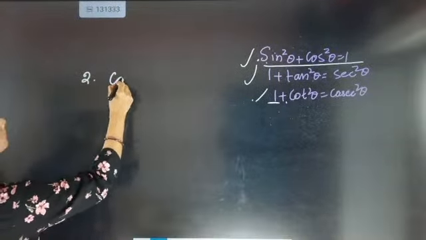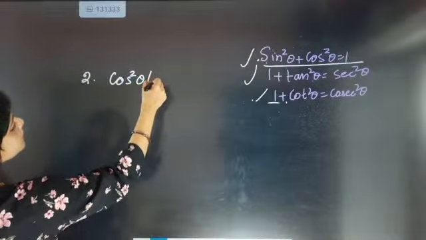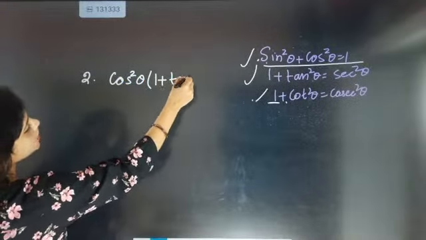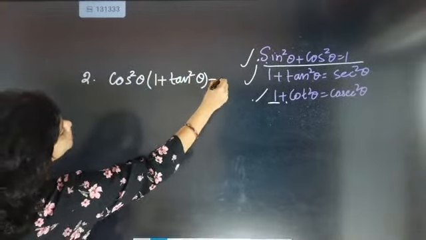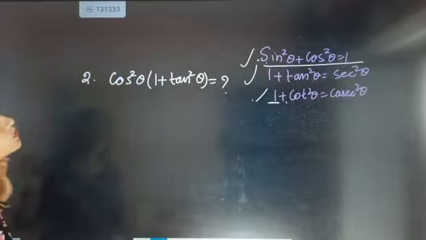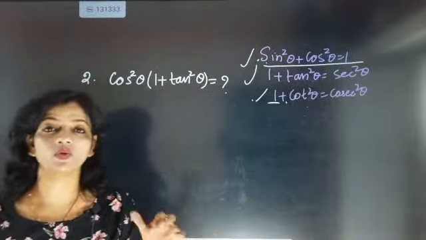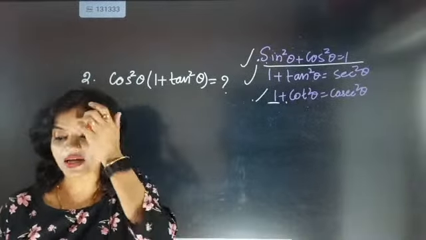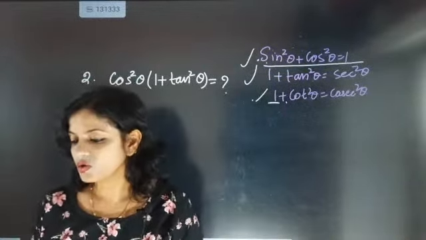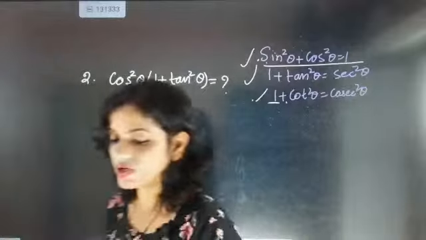Handle the question. Cos square theta into 1 plus tan square theta will be equal to what? This time I am not telling you to prove. I am telling you, when cos square theta is multiplied by 1 plus tan square theta, what answer is exactly going to come? Come on, go for this question and tell what answer is going to come. Divya?